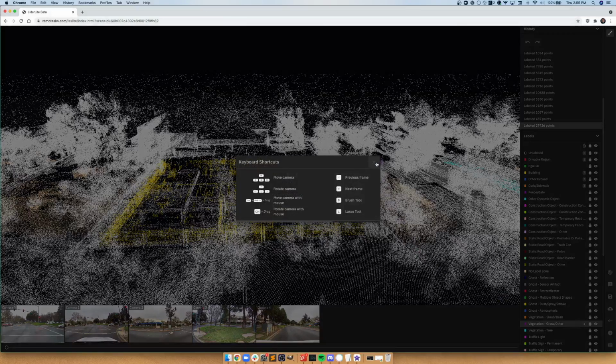If you wish to return to the LiDAR Classic view over in Remotasks, you could press this button, but always make sure that you always save your changes before navigating away from this page. If you do not save your changes, then your work will be lost and you will have to redo it or won't receive credit for the work that you have lost. Finally, you could see the LiDAR Lite version, the LSS Lite version that you are currently on, and you could use this button again down here to see all of the shortcuts that are available in this task.